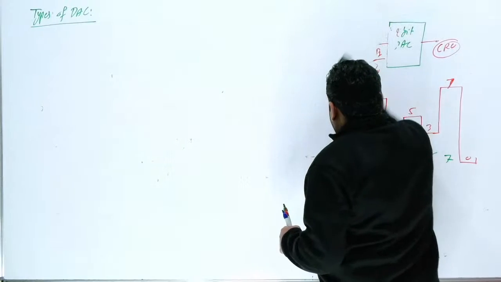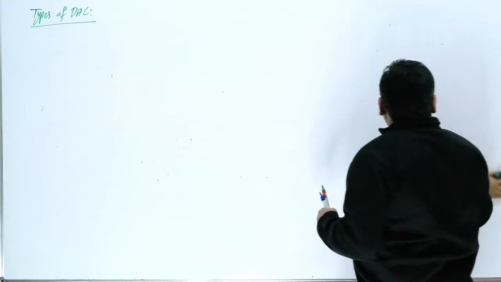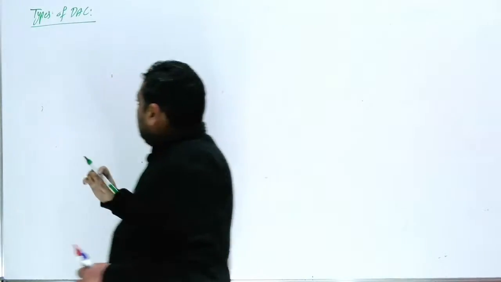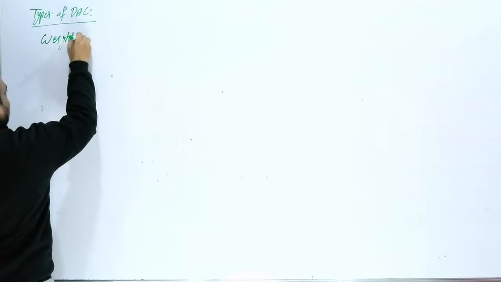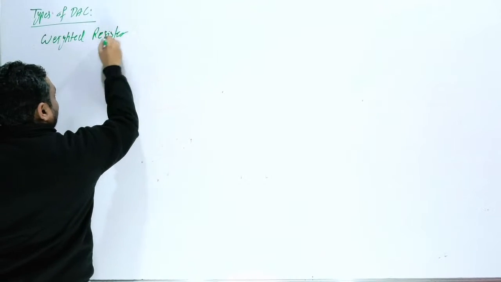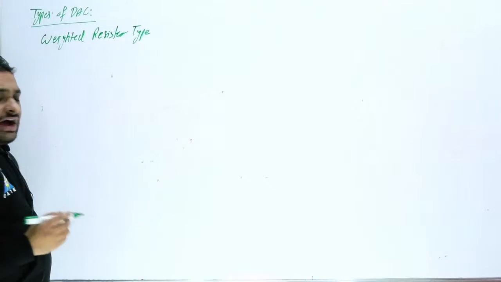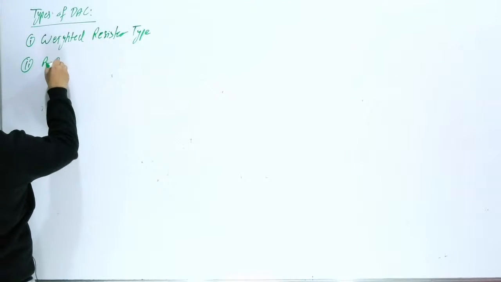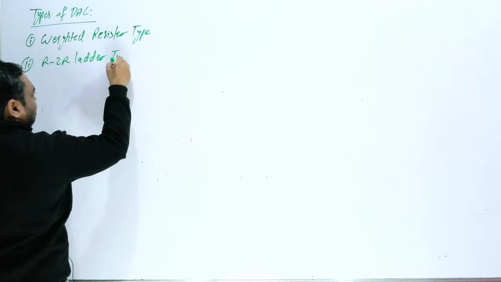Okay, now come to the point. We have 2 types of DAC. Everybody knows how many types of DAC? 2 types of DAC. First one is weighted resistor type. This is the weighted resistor type. And second one is R2R, this is a ladder network. So R2R ladder type DAC.